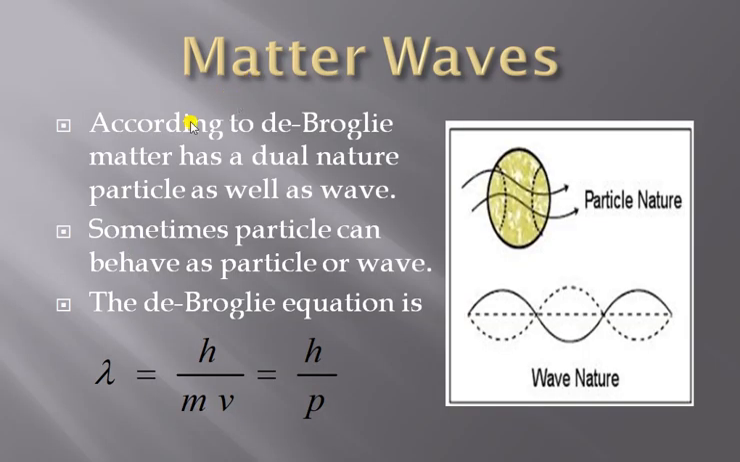Now, matter waves. What are matter waves? According to de Broglie, matter has a dual nature, particle as well as wave. So sometimes a particle can behave as a particle, and at other times it will behave as a wave. Therefore, de Broglie's equation is lambda equal to h upon mv, or h upon p, where p is the momentum, which is given as m into v.